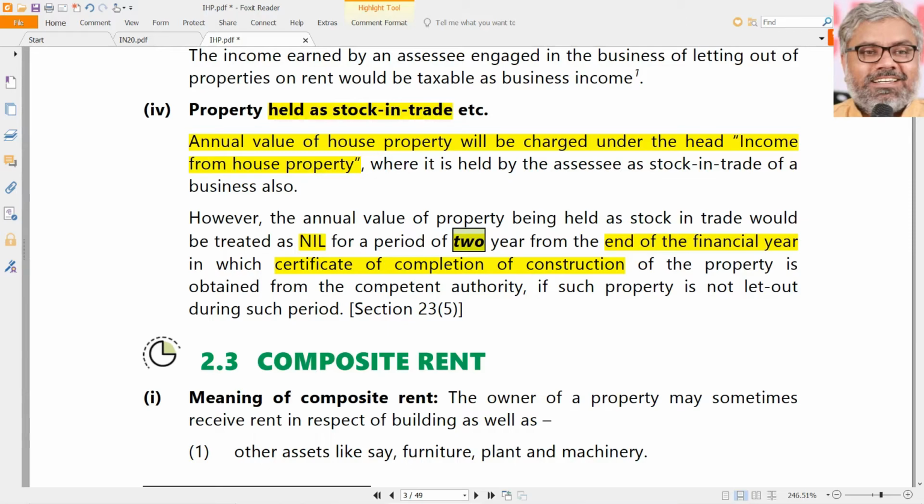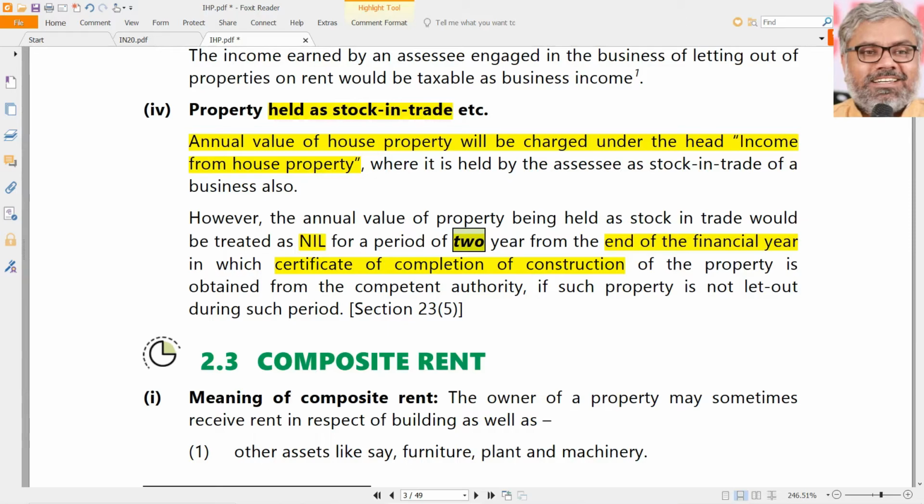But earlier, the situation was pathetic without this relief. Now, little bit of relaxation is given to them. What is the relaxation? Some developer has constructed the apartments, up to 2 years from the end of the financial year in which the certificate of completion of construction is obtained, he doesn't have to consider the annual value of all those vacant properties.